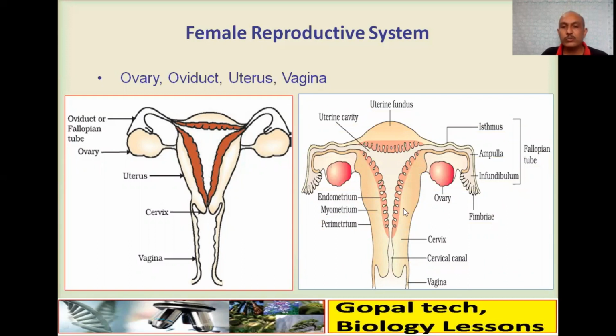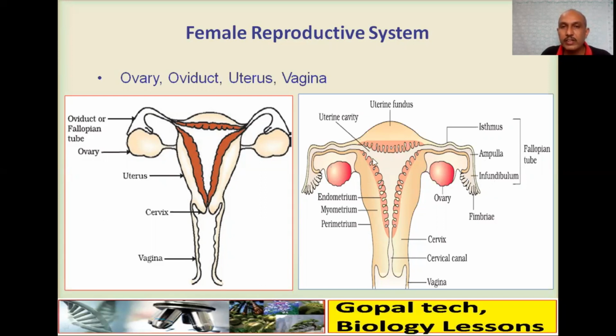This is the uterus, which is made of perimetrium, myometrium, that is smooth muscles, and endometrium, that is glandular. It will form and degenerate every month, which is shown in a different color. Then here the ovary, on two sides, which get attached to the body through ligaments. Then the fallopian tube is divided into a finger-like structure called fimbriae, a funnel-like structure infundibulum, ampulla, then isthmus.